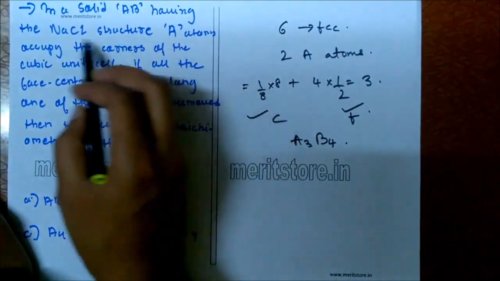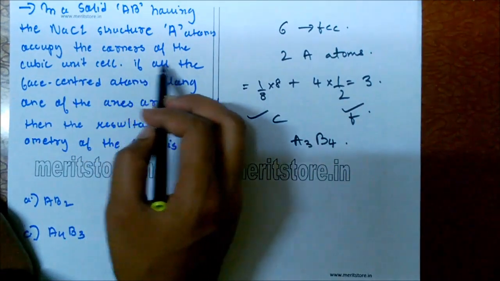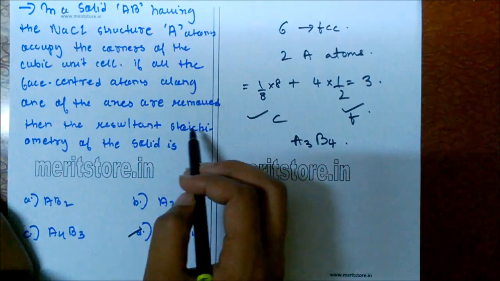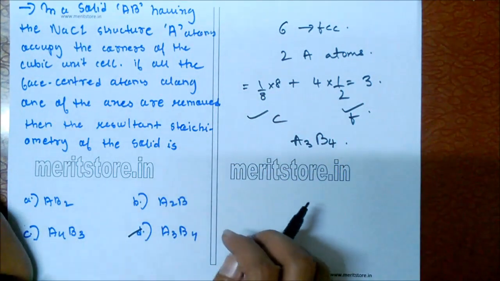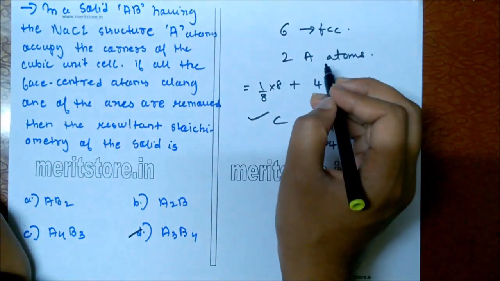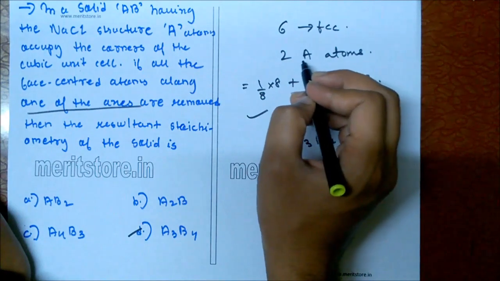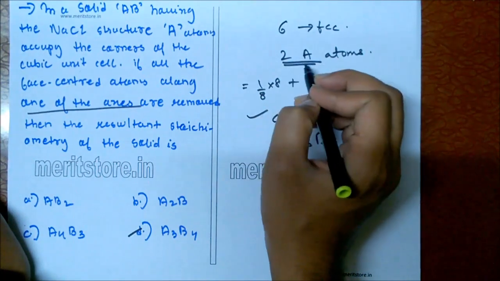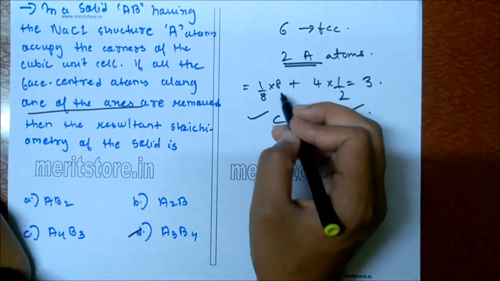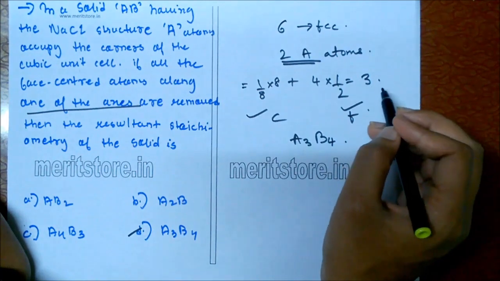In a solid AB having NaCl structure, A atoms occupy the corners of the cubic unit cell. If all the face-centered atoms along one of the axes are removed, then the resultant stoichiometry of the solid is? As we know, there are 6 face-centered atoms. So, removing along one axis, there will be removal of 2 A atoms, as there are 3 axes. So, A atoms become 1 by 8 into 8 corner atoms, plus these face atoms, so it is equal to 3.